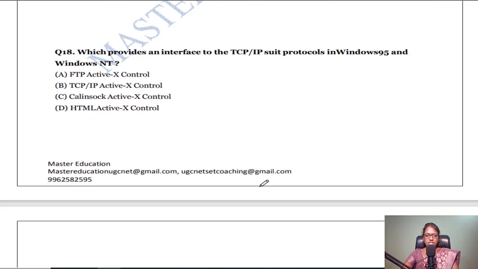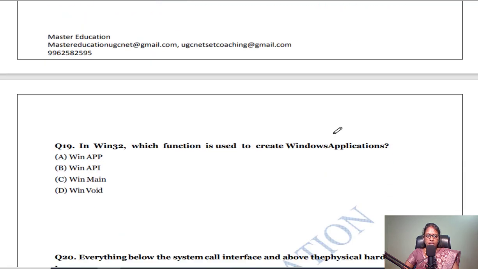The next question, which provides us an interface to the TCP/IP suite protocols in Windows 95 and Windows NT? So which is acting as an interface? That is CalINSOC ActiveX Control. This is just a control name which is used in 95 and 98, an interface to the TCP/IP suite protocols in Windows 95 and NT.